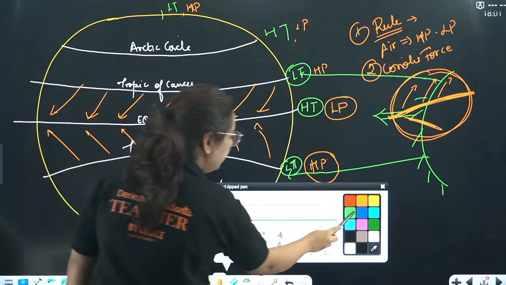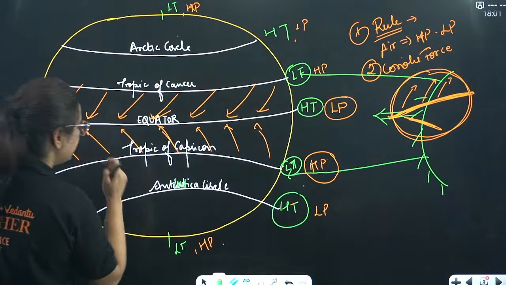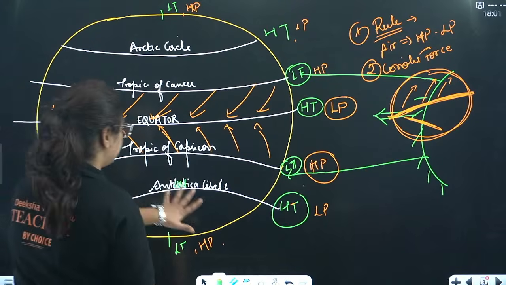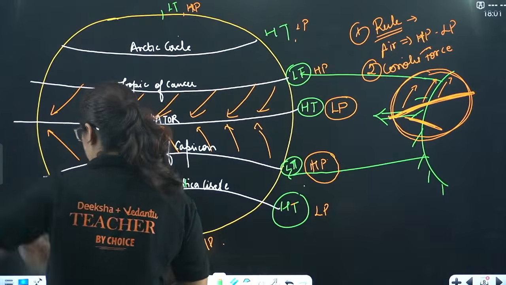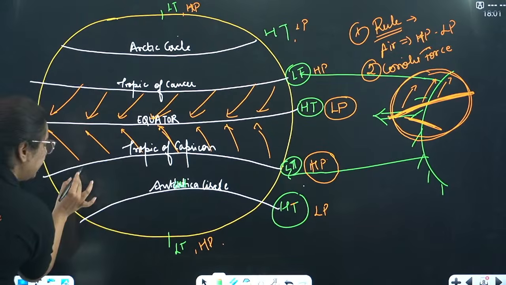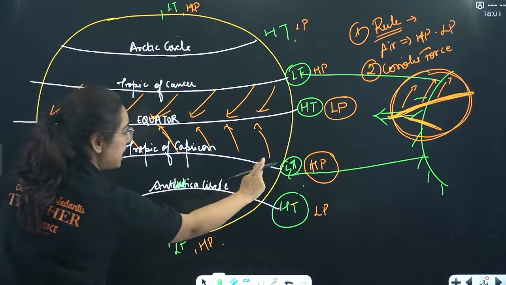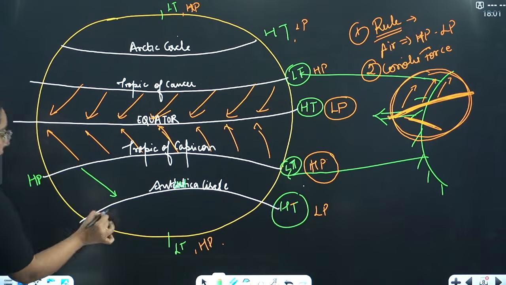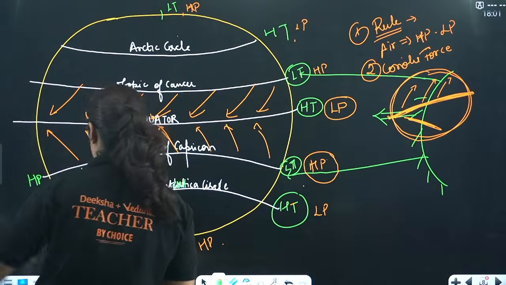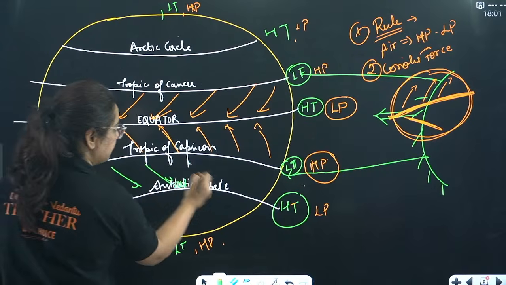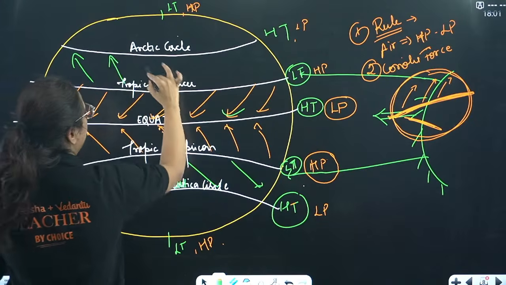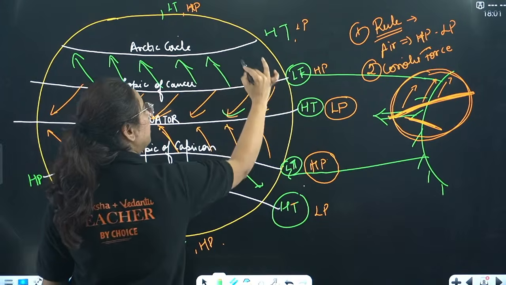Now what happens? Okay, now this is high pressure to low pressure. Wind in the southern hemisphere is always tilted towards its left, and hence the direction is like this, because high pressure to low pressure. Here it is high pressure to low pressure, but the tilt is towards its left, and here it is like this, and here it will be like this.